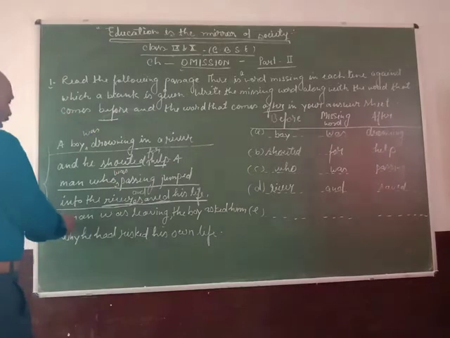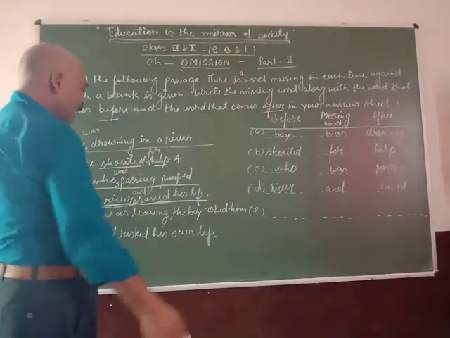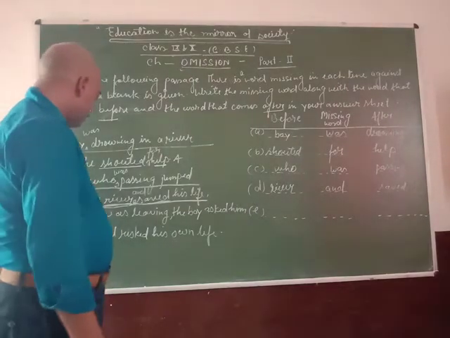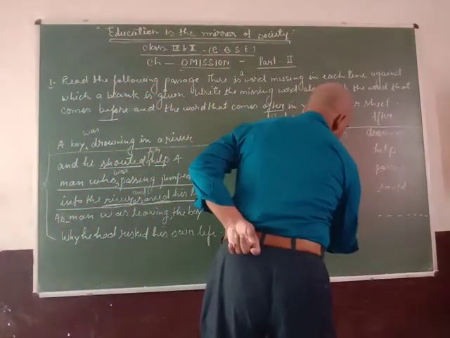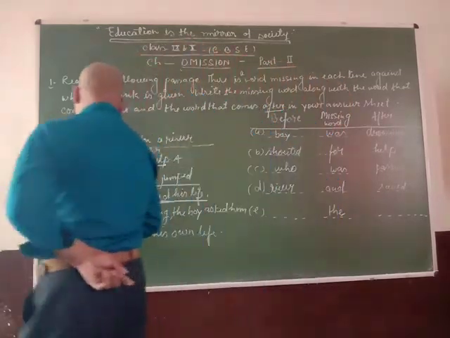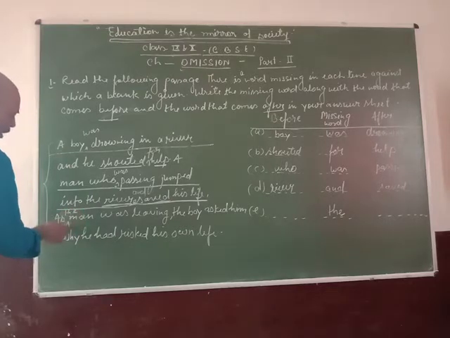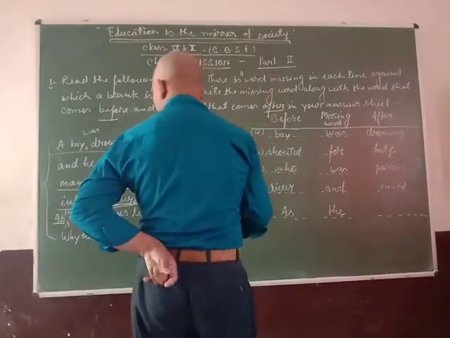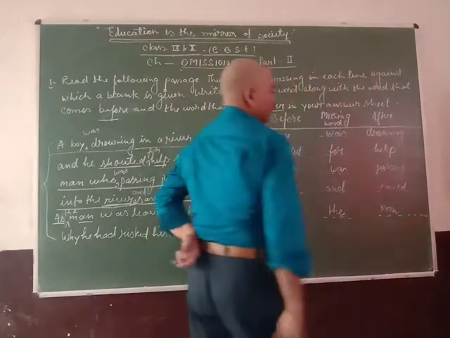And as man was leaving the boy asked him, why did I risk his own life? So as the man: the missing word is the. In the last sentence, the is the missing word, as is the before word and man is the after word.